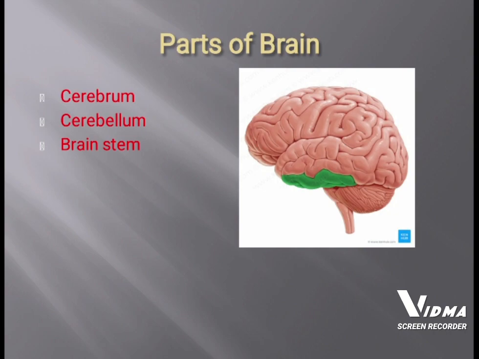There are three parts of the brain. The outermost whole part is called the cerebrum, whereas the small portion attached to the cerebrum is the cerebellum, and the thin end part is the brainstem. The brainstem is further subdivided into midbrain, pons, and medulla oblongata.